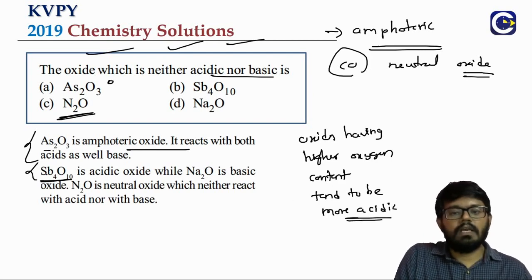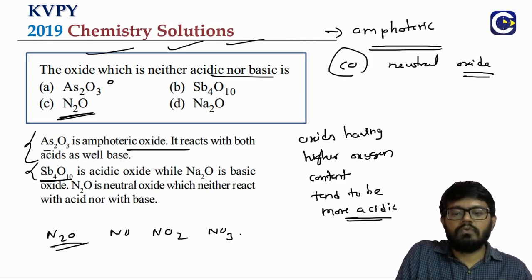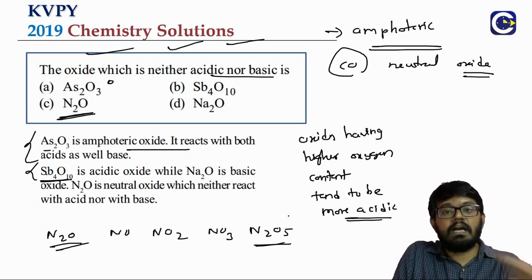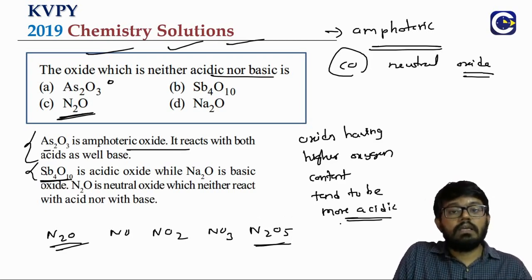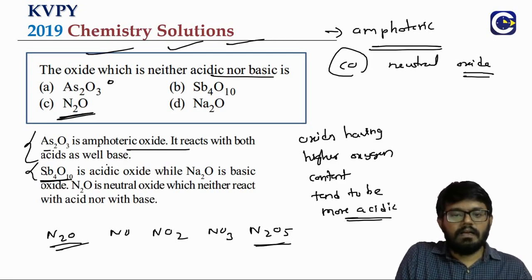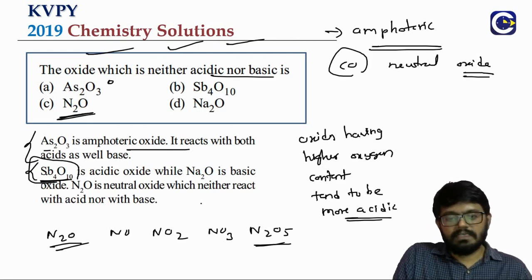Even when you compare the oxides of nitrogen itself, starting from N2O, which is neutral, we go to NO, then NO2, then N2O3, then N2O5. So the oxides having higher oxygen content will tend to be acidic. And you'll see that Sb4O10 will be an acidic oxide.